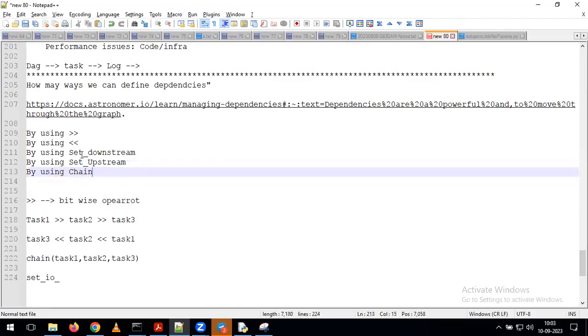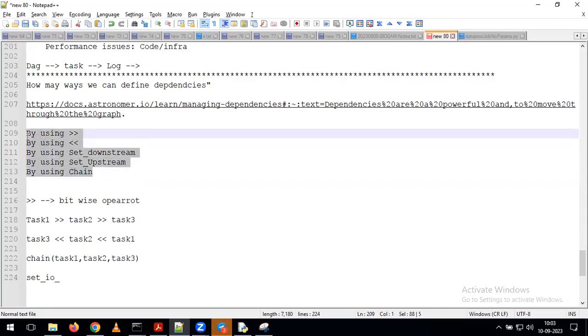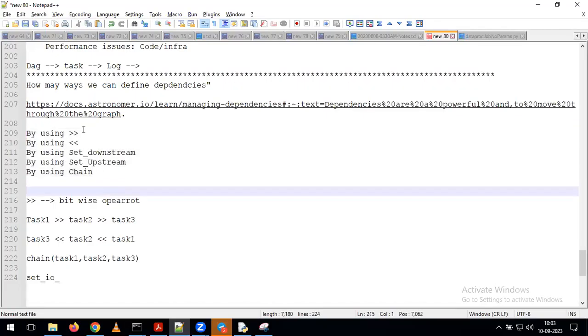So we have multiple ways. But in interviews, try to answer that in your project you are using any one of the approaches. Don't answer that in our project we are using all the approaches. By using any one approach, we define the dependencies in real time. Please specify in interviews that you are following either this approach or this approach.